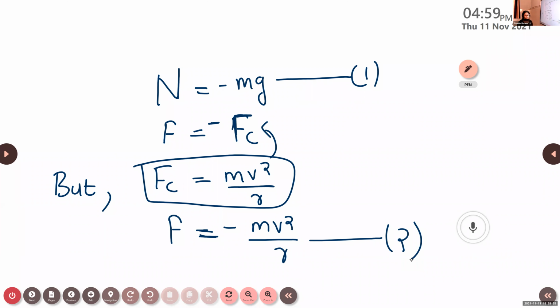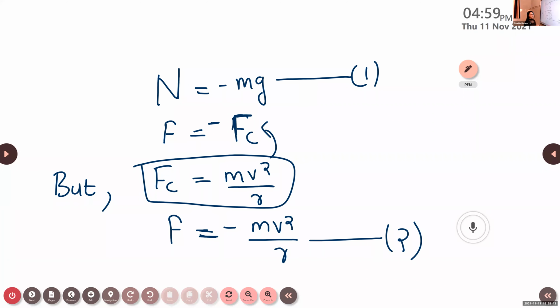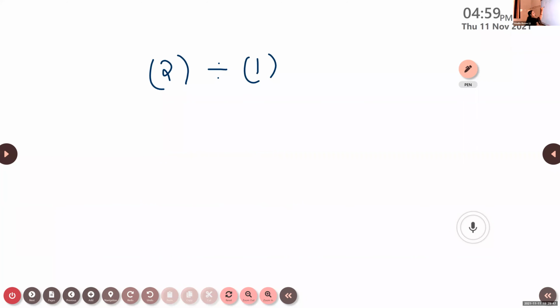Now the next step: divide equation 2 by equation 1. According to our second equation, F, which is our frictional force, is equal to minus mv square divided by r.